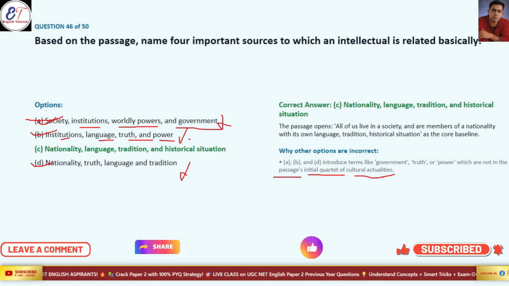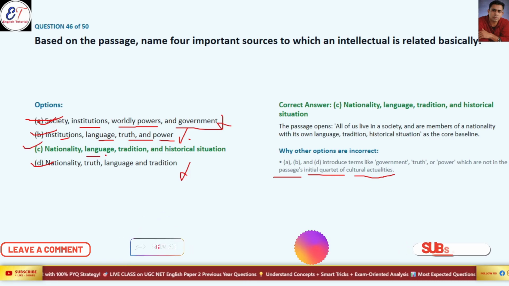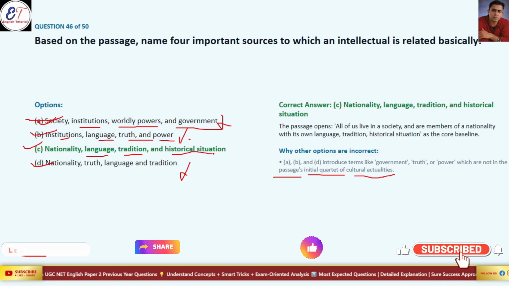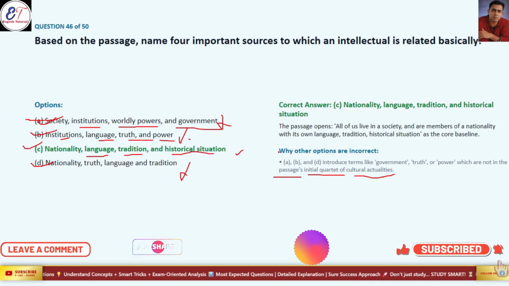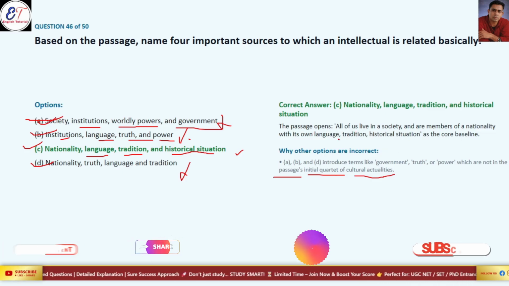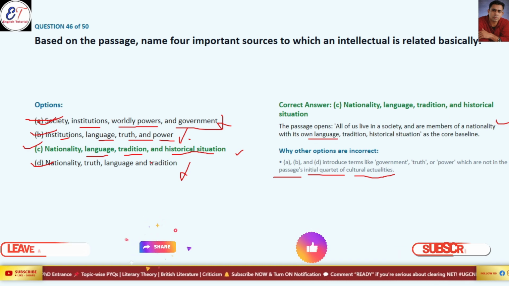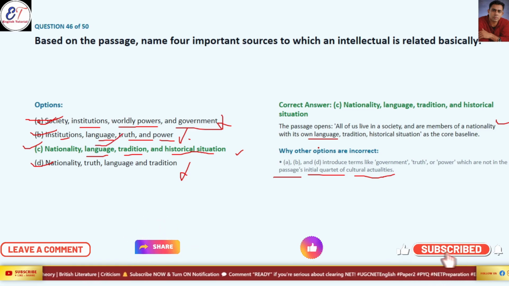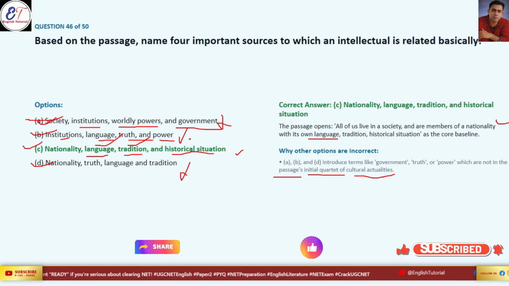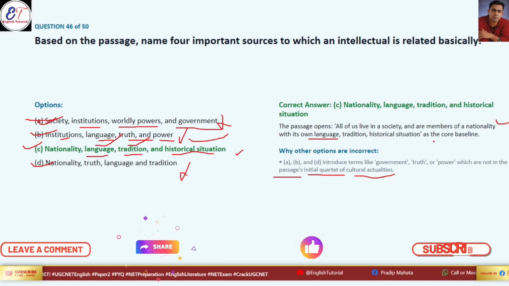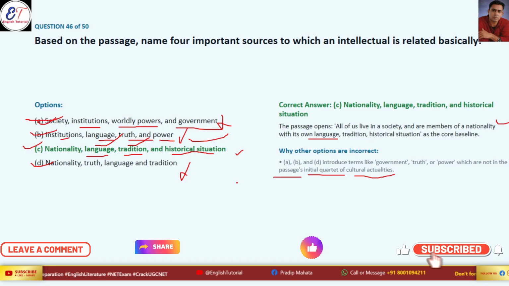Option C, nationality, language, tradition, and historical situation, is the correct answer, just because the passage opens with all of us live in a society and are of a nationality. So if we are in a society, then we have a particular nationality with its own language. We need a language, then language makes a kind of tradition, and then historical situation. These are the four of this line. So option C is the correct answer.